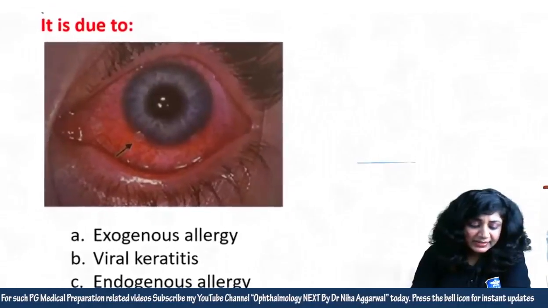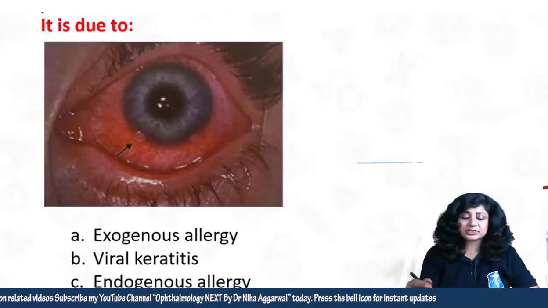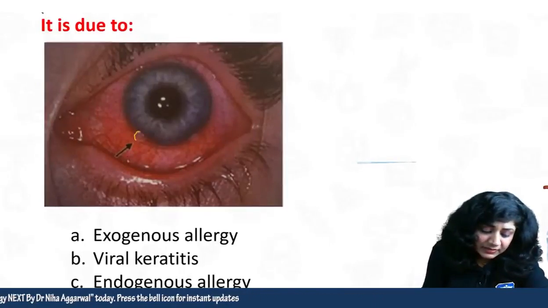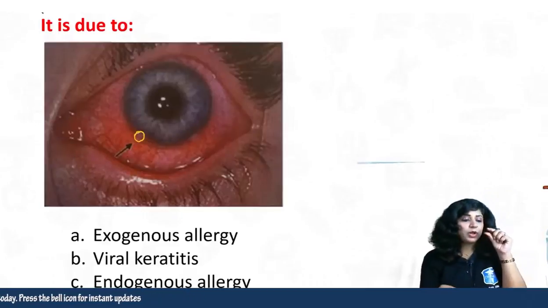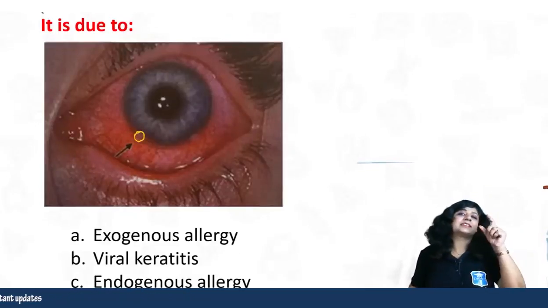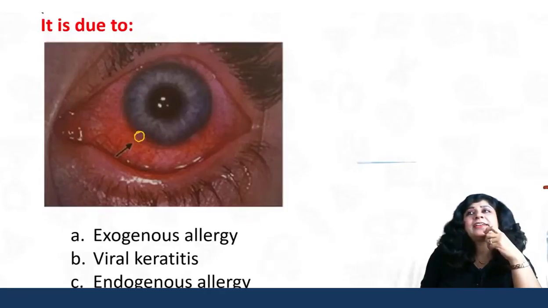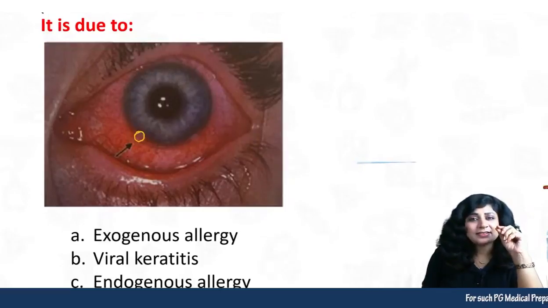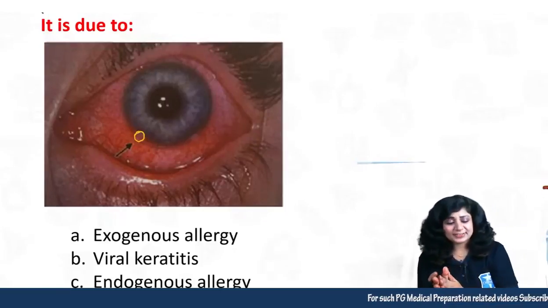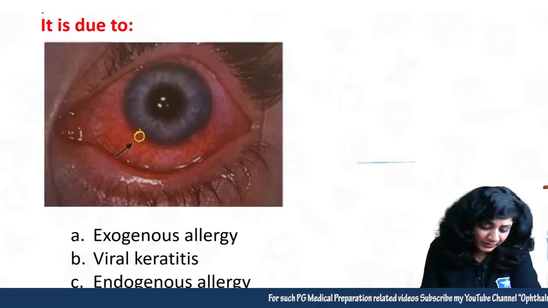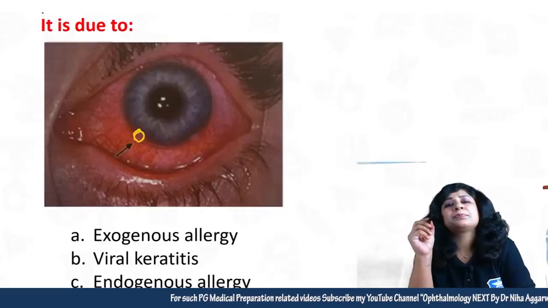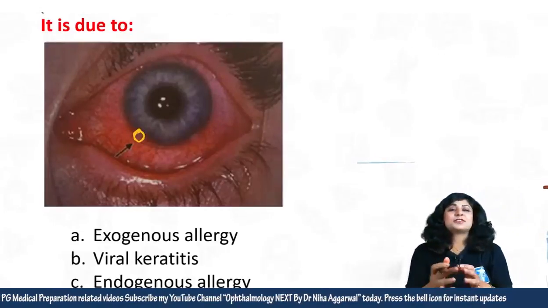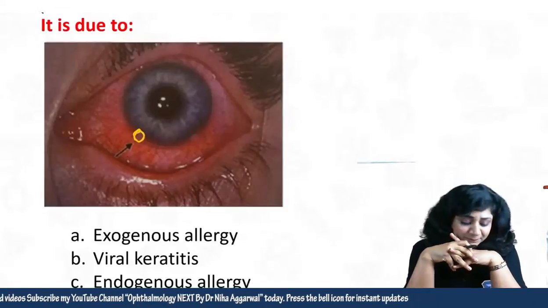Now who will tell? Can you tell me the diagnosis? And because it's all red, let me help a little. What is there? You have at the limbus something like this. You have got a small thing at the limbus. What is this? A very important question. And usually such a question definitely comes, and the eye is all red, and sometimes we are not able to differentiate what this is. If you are able to make out what this is, then the answer becomes very very easy. What is the diagnosis? Anybody of you? So just 10 seconds for you to answer.